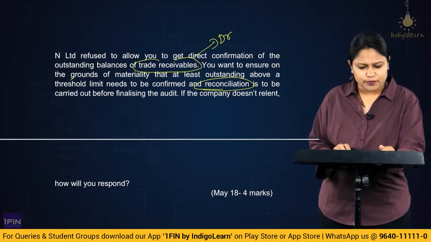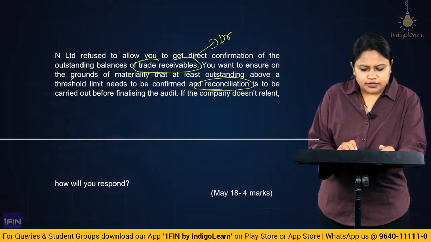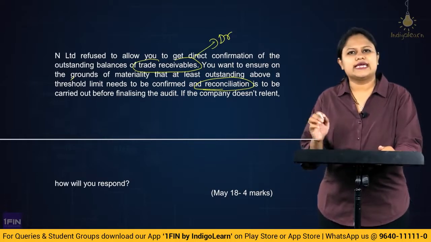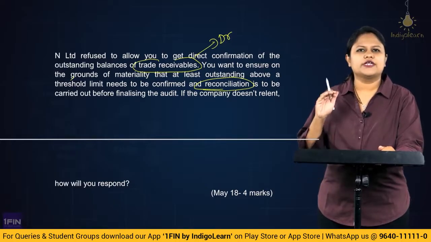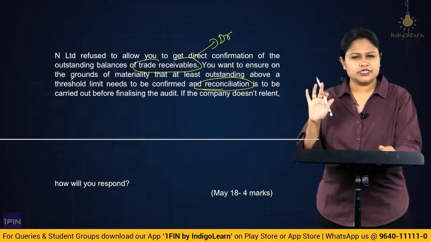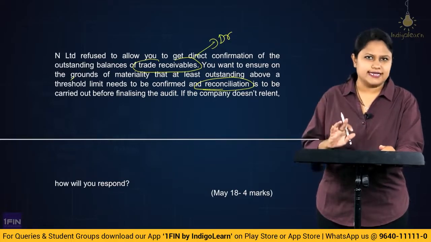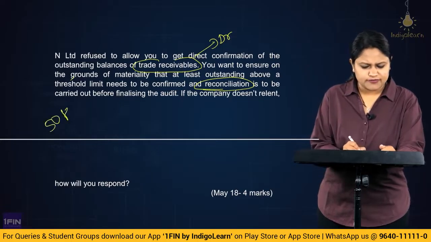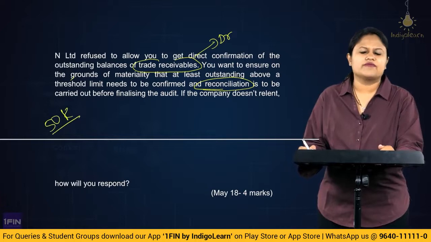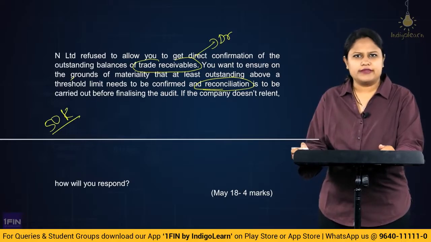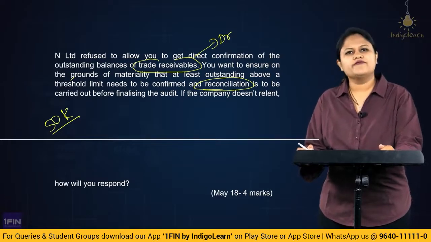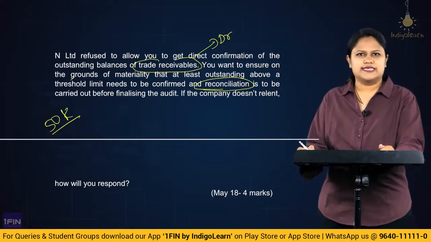Now, let us understand properly what has happened here. You are requesting them a confirmation request which they are not giving you. Even then you are requesting that up to a particular threshold limit, above that at least we require the confirmation, we need to reconcile, and only then we will be in a position to close the audit. Assume the threshold limit to be 50,000. So for debtor balances crossing 50,000 rupees, we want to reconfirm. Only then we will be able to give our opinion, is what you are requesting. Even then, the management is not allowing you to go in for a confirmation. So what will you do as the auditor?